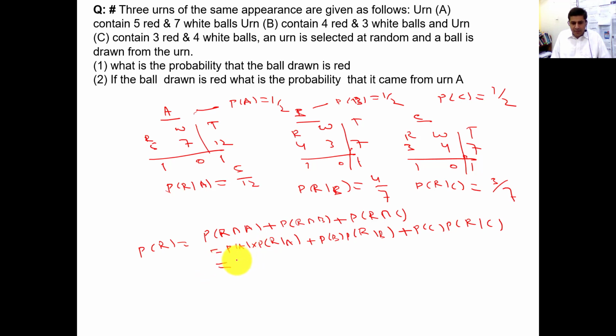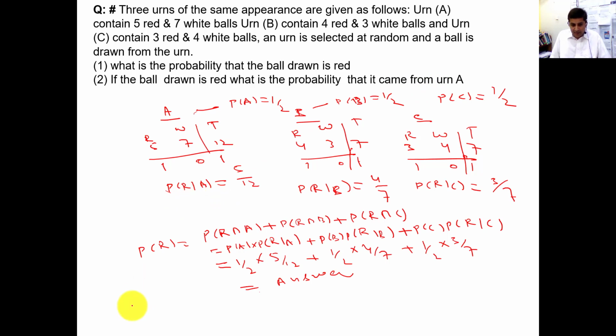So now you need to put the values 5 by 12, 1 by 2 into 4 by 7, 1 by 2 into 3 by 7. So when you simplify it, you will get the answer. The second question is, if the ball drawn is red, what is the probability that it came from A? So this is a very simple question now.